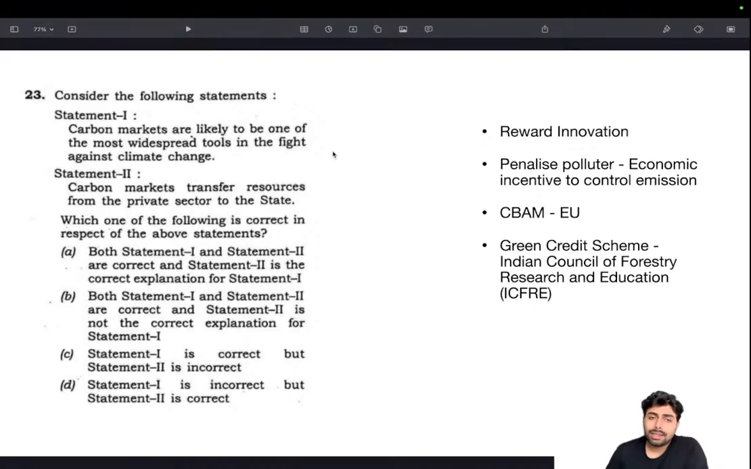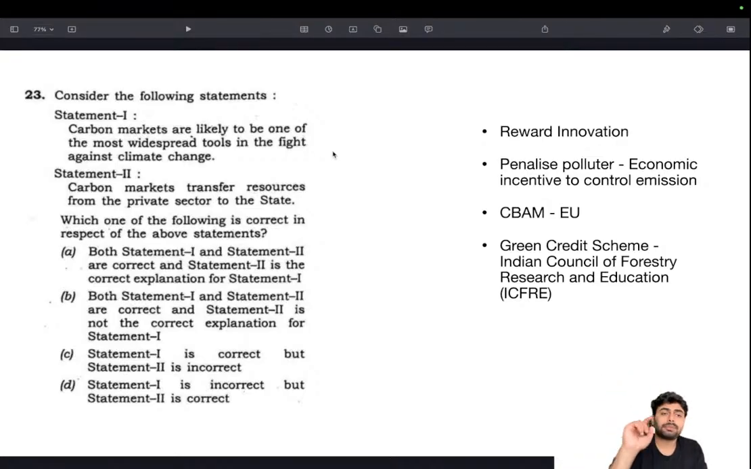But I think this could be the reason, because carbon markets are one of the most efficient tools in fighting climate change, because they reward innovation as well as penalize polluters, and the whole savings or emission reduction is brought into the ambit of economic incentives. So economic incentives can have a long-term and productive impact when it comes to anything including climate change. And since the biggest emitters or polluters are large corporates and large industries, the economic incentive they will have can push them to take the fight against climate change.